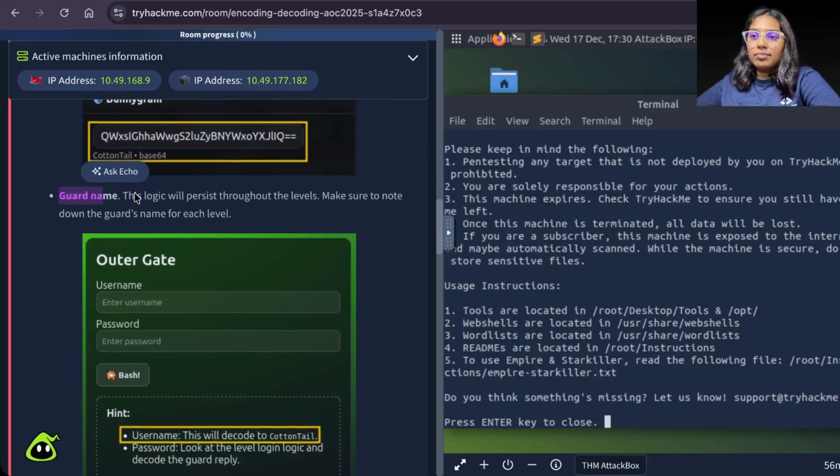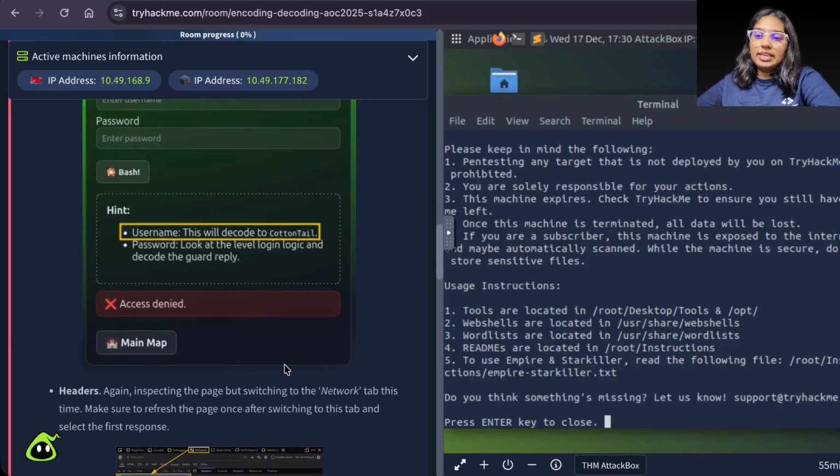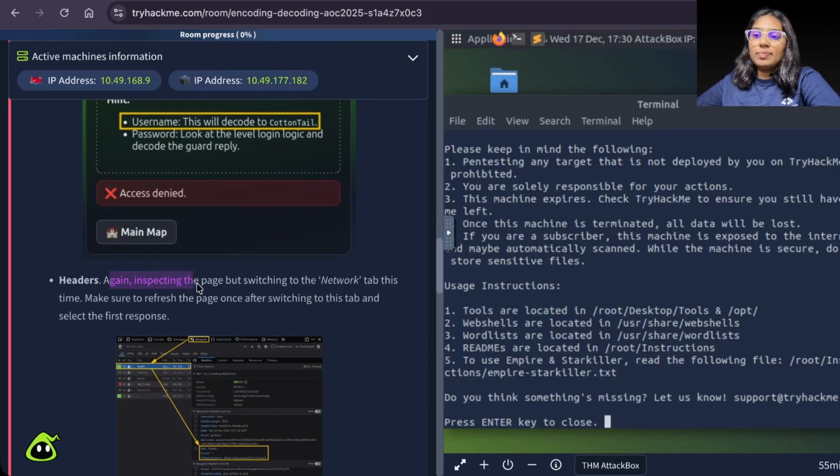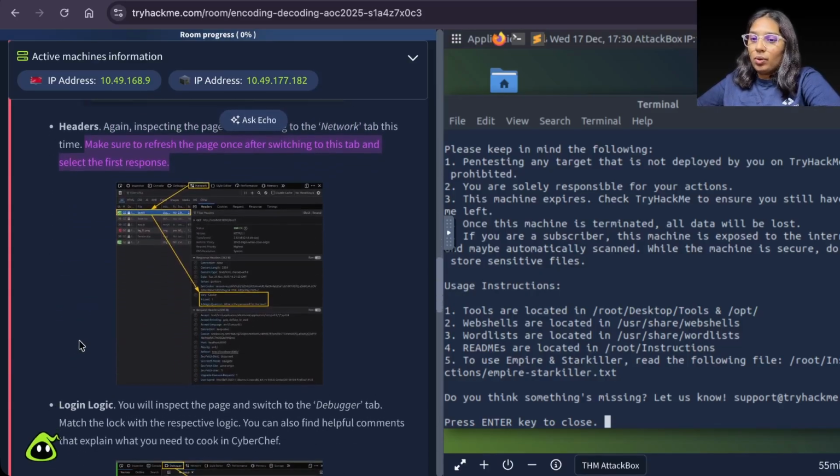Then we have guard name. This logic will persist throughout the levels. Make sure to note the guard's name for each level. Headers: again inspecting the page but switching to the network tab. This time, make sure to refresh the page once after switching to this tab and select the first response.